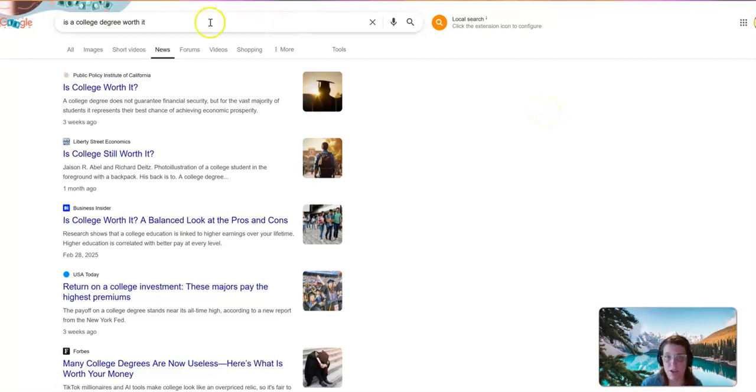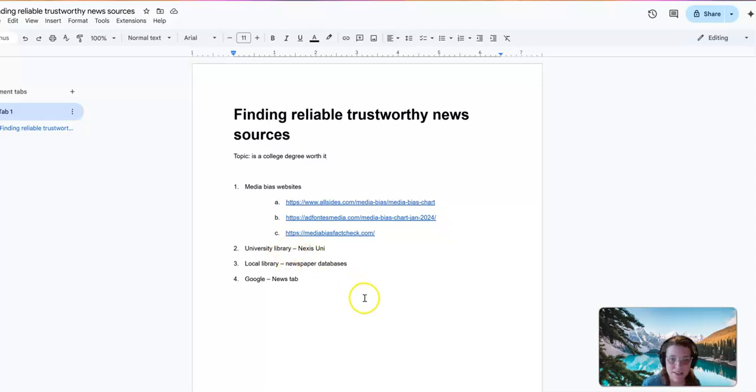Whatever search engine you use, they're often going to have a way to just narrow things down to news sources. So you're getting hopefully a little bit better quality information, but it's still upon you to evaluate the source itself in terms of, is this trustworthy? Is it accurate? Is there bias associated with it before you decide, yeah, I can use this information for my paper or to make informed decisions in my daily life. Okay. And I think that's everything. So that's everything I've got for you on finding reliable, trustworthy news sources.